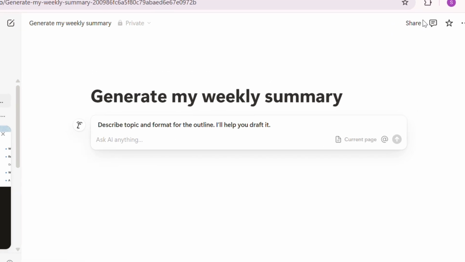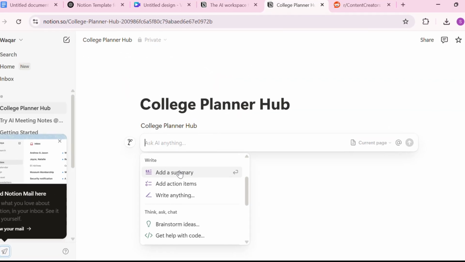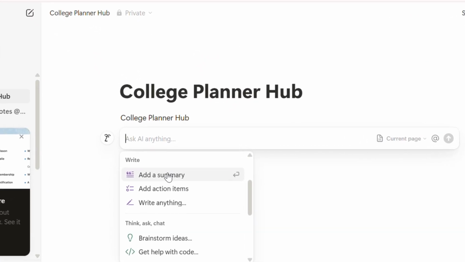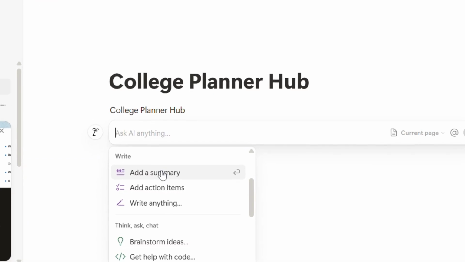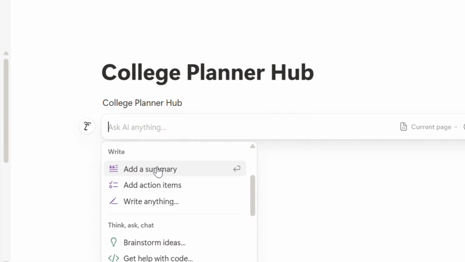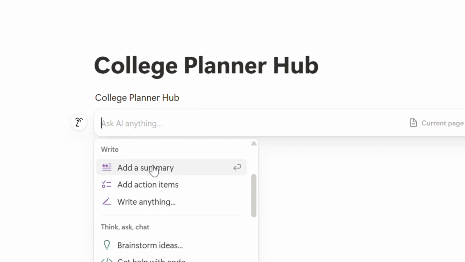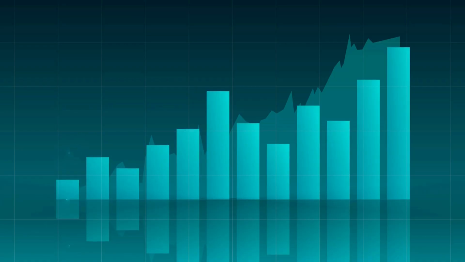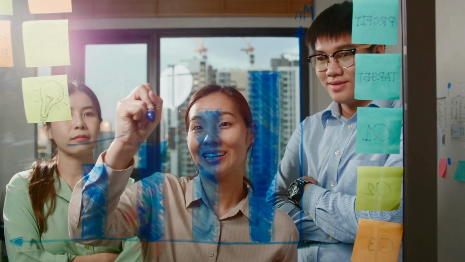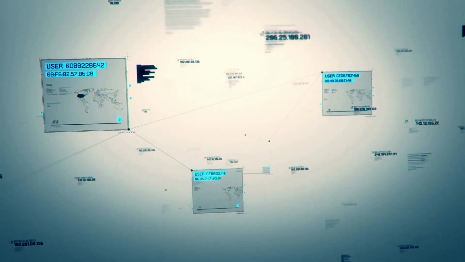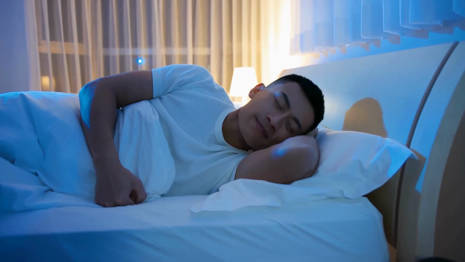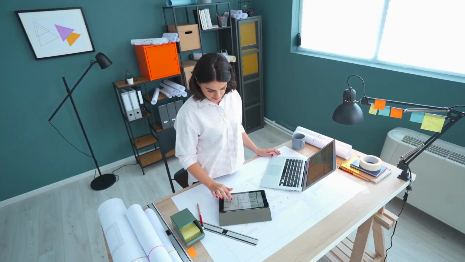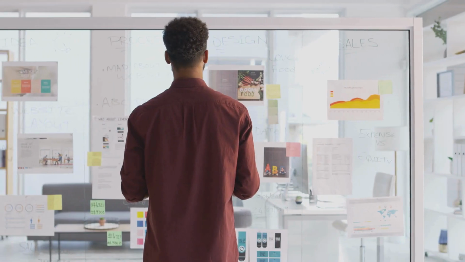Remember, AI helps speed up your process. It gives you a head start. But what makes your product sell is the care you put into solving someone's real problem. Your goal is not to trick people into buying something. Your goal is to build something they'd want to tell others about. This isn't overnight income, but it is steady, scalable, and real. And every template you release is a new digital asset that works for you while you sleep. Keep showing up, keep learning, keep improving. The tools are here. You just have to use them.